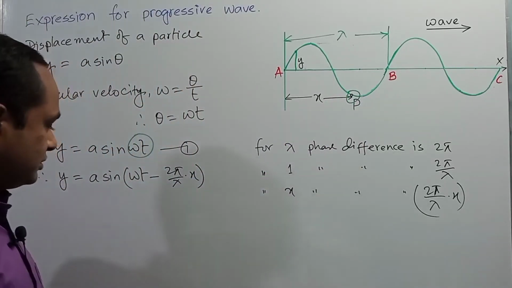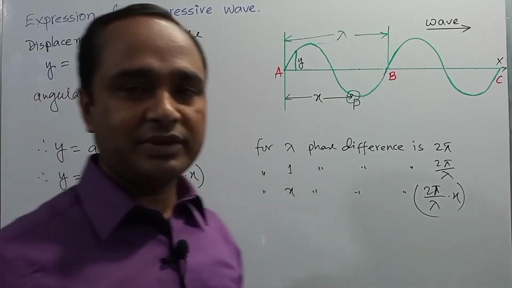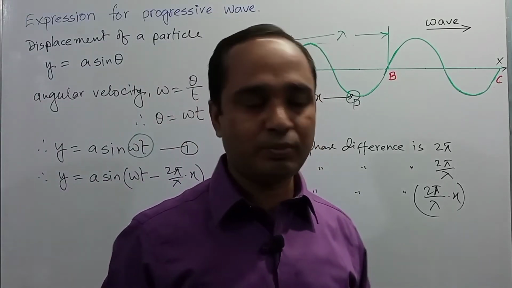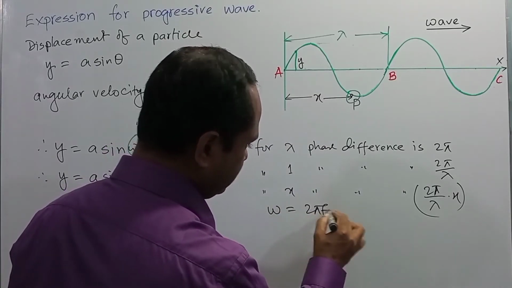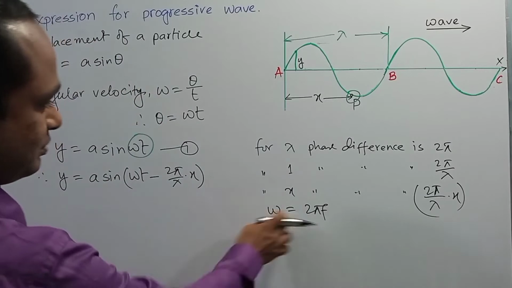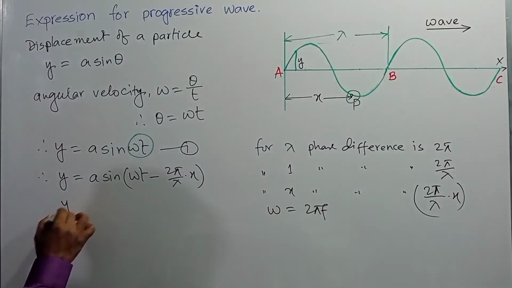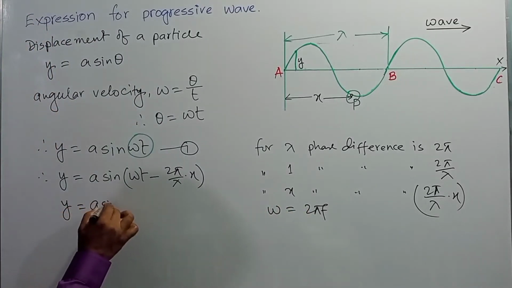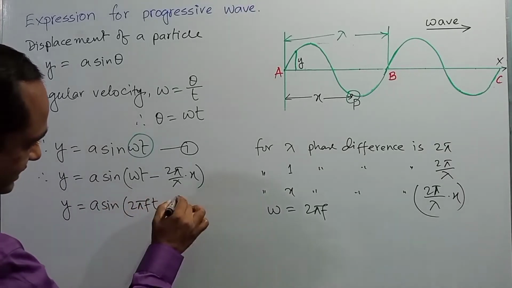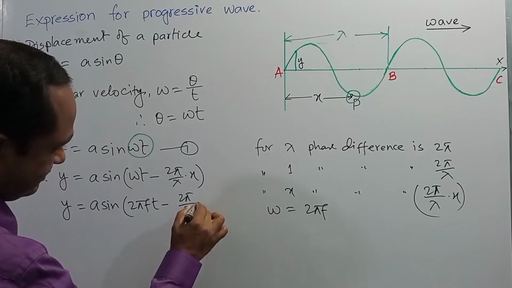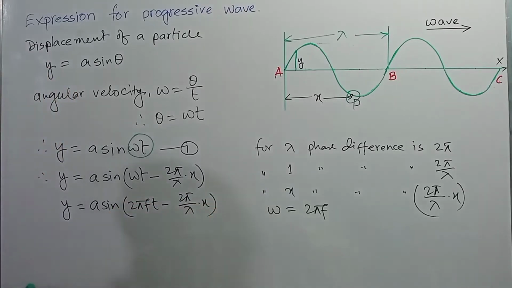Again, dear student, omega, that is angular velocity, can be expressed as 2 pi f. Omega is equal to 2 pi f. So if we replace omega by 2 pi f, then the expression will become a sin 2 pi f t minus twice pi by lambda into x, right?